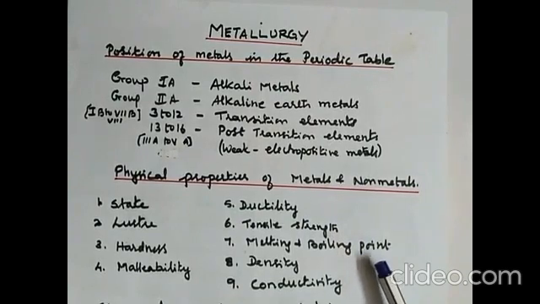Melting and boiling point. Metals have high melting and boiling points. Non-metals have low melting and boiling points with some exceptions. Density. Metals possess high density. Non-metals have low density except diamond. Then conductivity, that is electrical conductivity and thermal conductivity. Metals are good conductors of heat and electricity. Non-metals are poor conductors of heat and electricity except graphite, which is a good conductor of electricity.